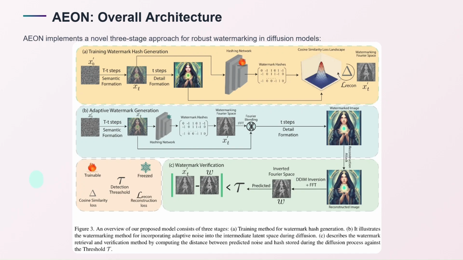Then we use this XT to train the hash network, and with the hash network we generate a hash that is trained with different loss functions that will be discussed later.